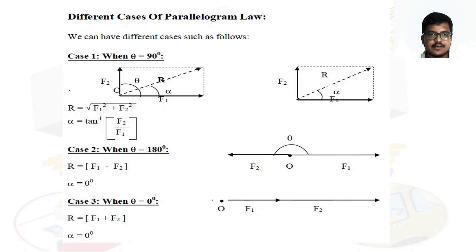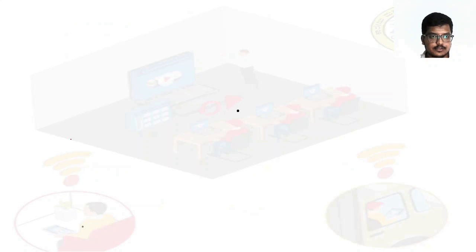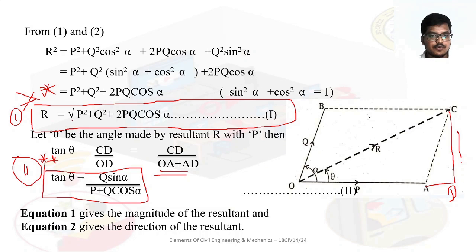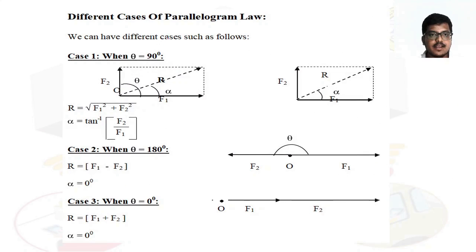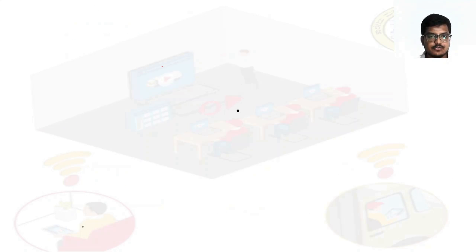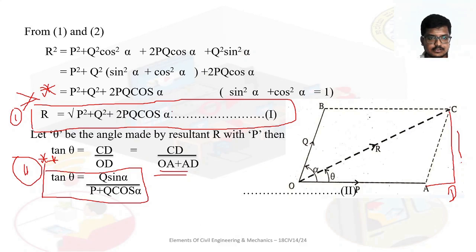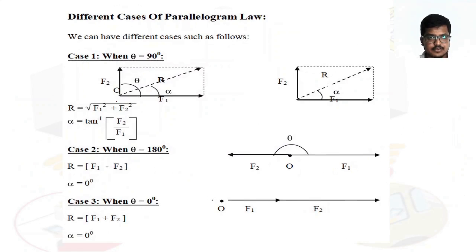For that, see here different cases of the parallelogram. Whenever theta is 90 degree, in this equation, R is equal to root of P square plus Q square plus 2PQ cos alpha, and tan theta is equal to Q sin alpha divided by P plus Q cos alpha. This is your homework, you have to do this. Whenever theta is 90 degree, in the place of theta, they have given their value. See, theta is this one, alpha is this one. Whenever theta is 90 degree, what is the value?